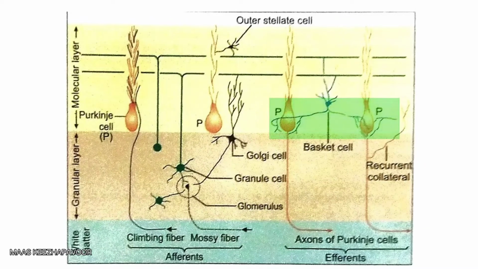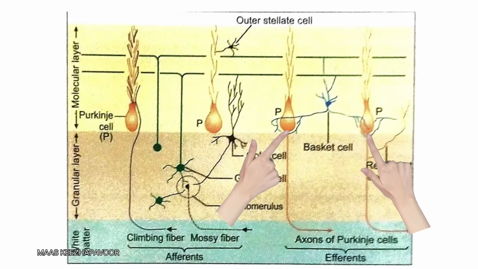The axons of basket cells branch and form networks or baskets around the cell bodies of Purkinje cells. They synapse with Purkinje cells at the junction of cell body and axon.